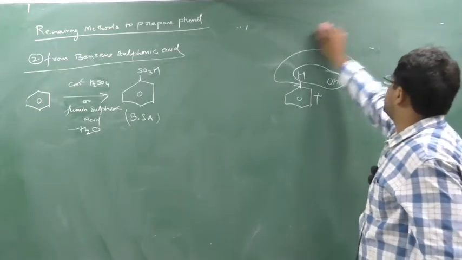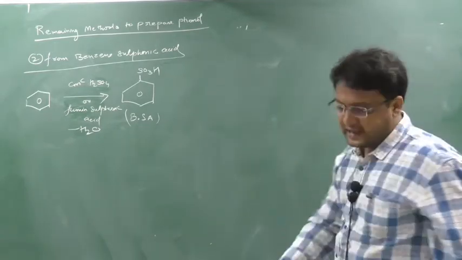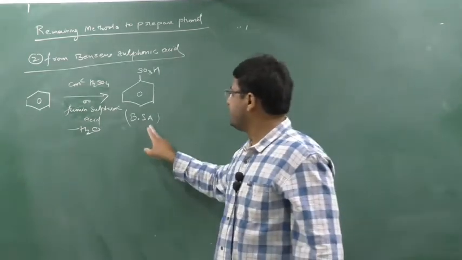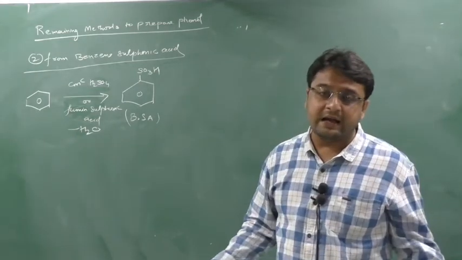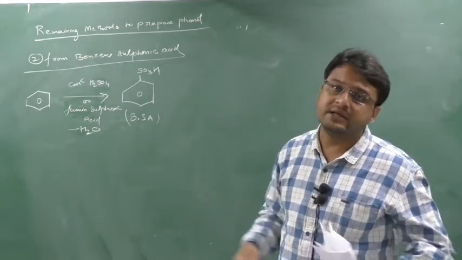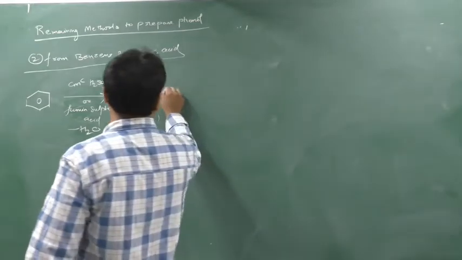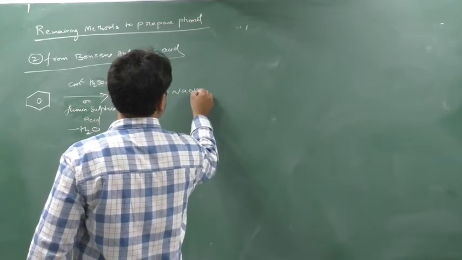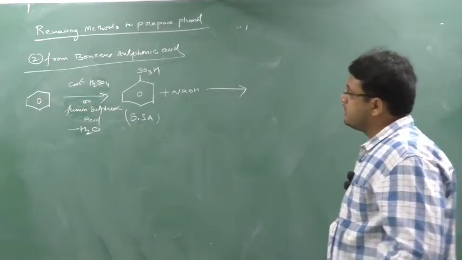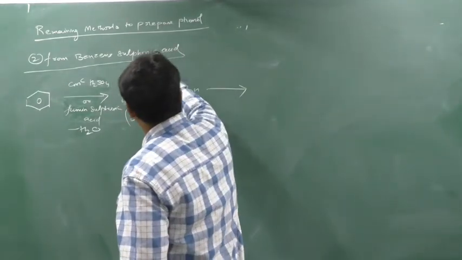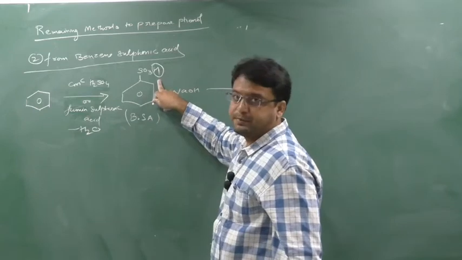Clear? Okay, now see here. Now as this is a benzene sulfonic acid, this is an acid. So an acid will easily react with what? A base. So I will react it with the base NaOH. What will happen? This H, because this is an acid, will release H plus ion.